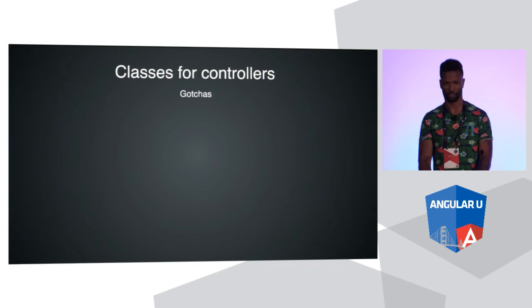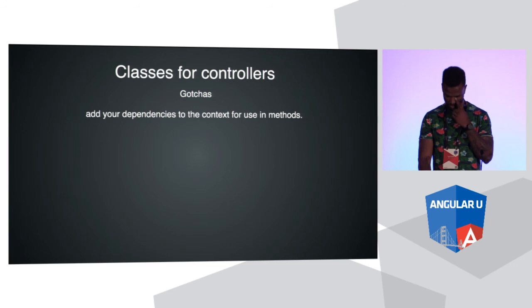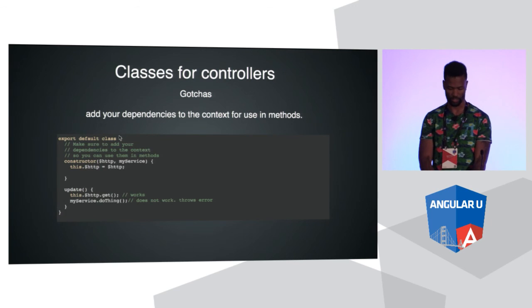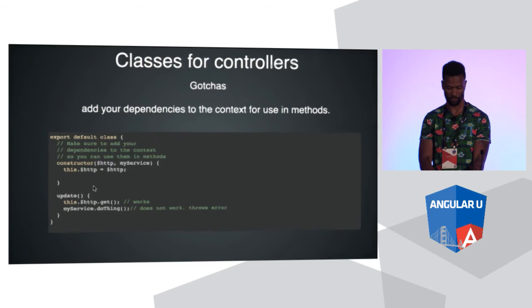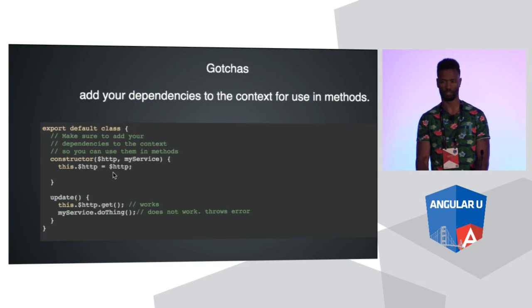So some gotchas, because there are some gotchas. It's not always sugar. Add your dependencies to the context for use. Oh yeah, so here's the thing in ES6. This is not the case in TypeScript because they have the public thing. So you have to make sure that when you inject your dependencies into your constructor, if you want to use those dependencies in your methods elsewhere in that same class, you need to bind those dependencies to this. Otherwise, you cannot reference them.